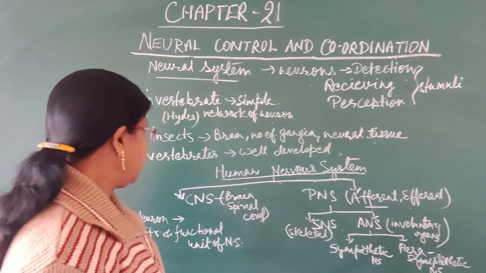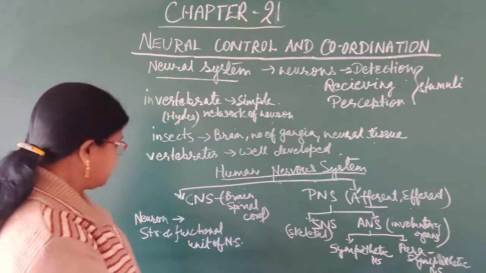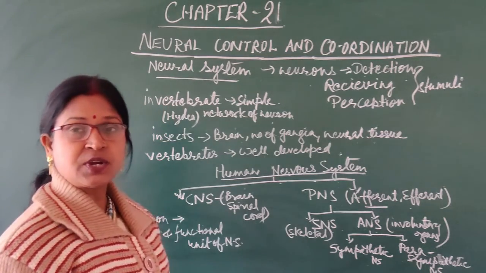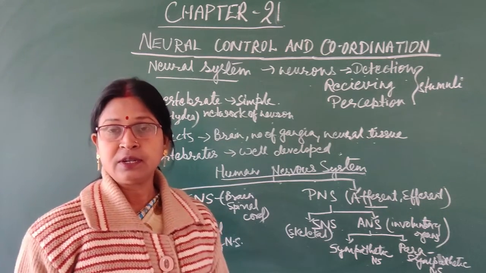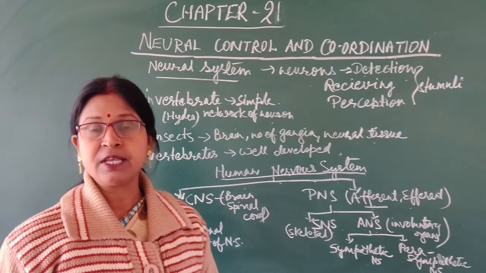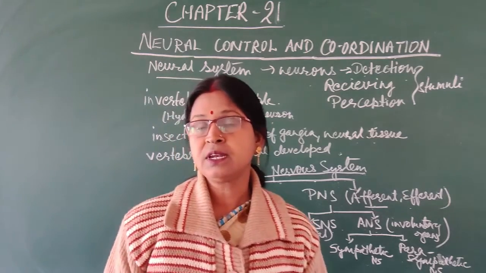All these things we will now discuss with the diagram. The structure of the neuron, the neuron being the structural and functional unit of the nervous system, and the functioning of these neural systems, we will discuss through the diagram.